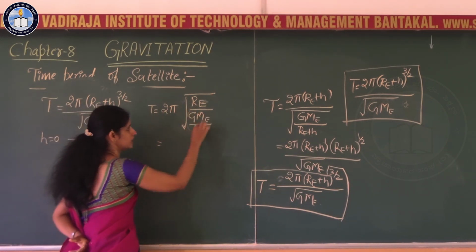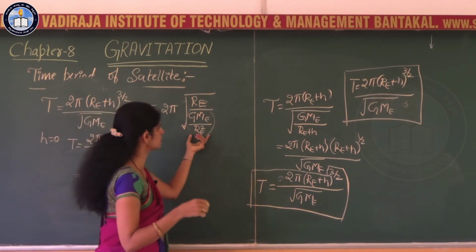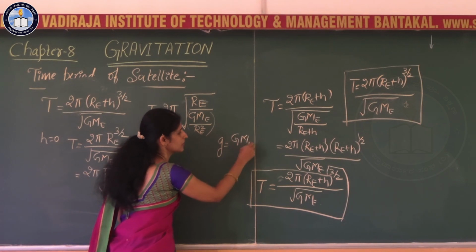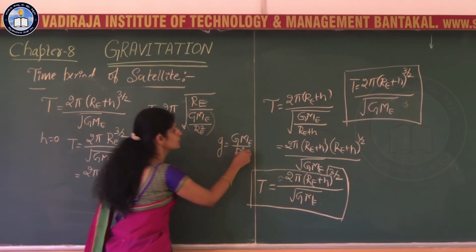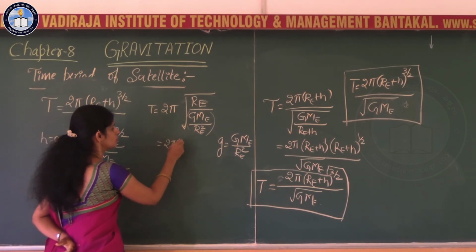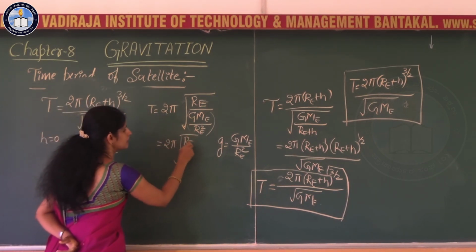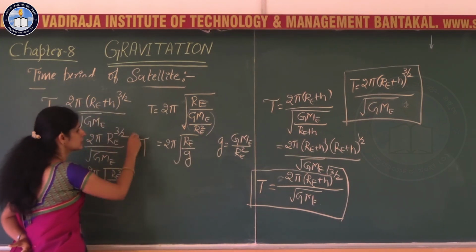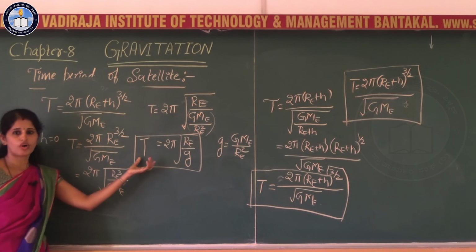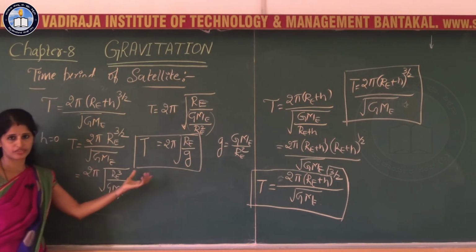Rearrangement such that what is this term you have, that is nothing but g, acceleration due to gravity, GME by Re square. So if you substitute that value, 2 pi root of Re by g. This is the expression for the period of a satellite revolving near to the surface of the earth.